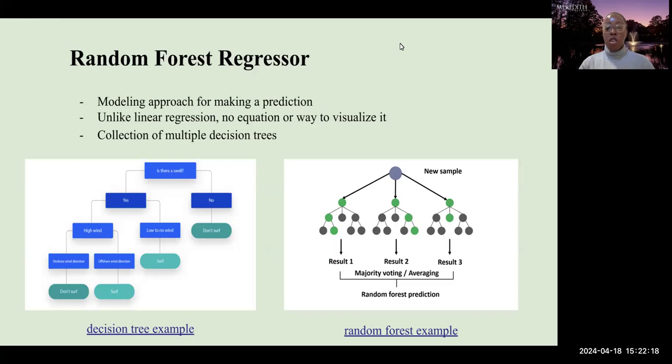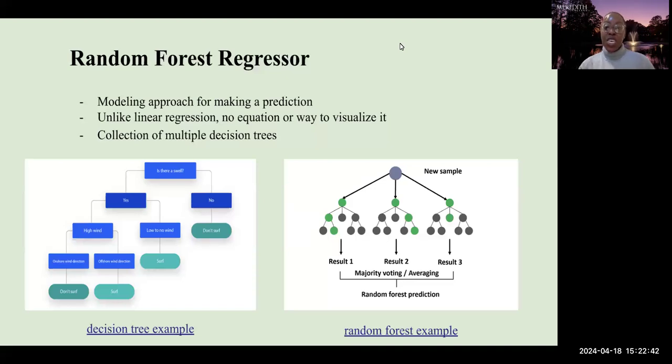For our predictive model, we chose to focus on a random forest regressor model because it tends to be one of the best performing models. Unlike a linear regression, it's very hard to visualize or even come up with an equation for a random forest. If anything, it works like a black box. But to understand what random forests are, because they're essentially a collection of multiple decision trees, we need to understand what a decision tree is.